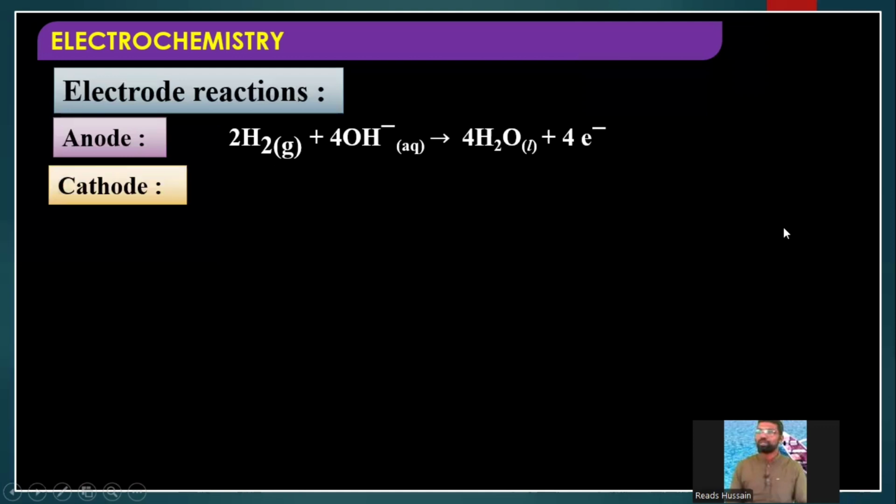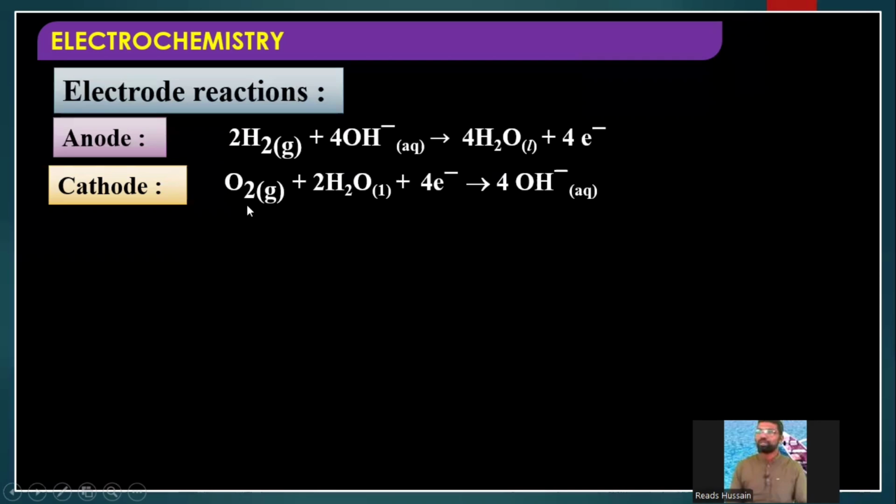Similarly, we'll see what is the reaction happening at cathode. O2 plus 2H2O plus 4 electrons gives 4 OH minus. Note down O2. From the other compartment at cathode we are sending oxygen gas. This oxygen gas combines with water and with 4 electrons. Here reduction takes place. So how many oxygens and hydrogens are there in total?